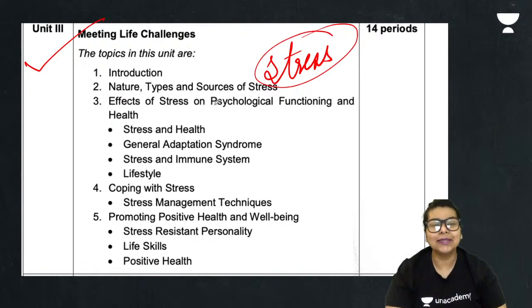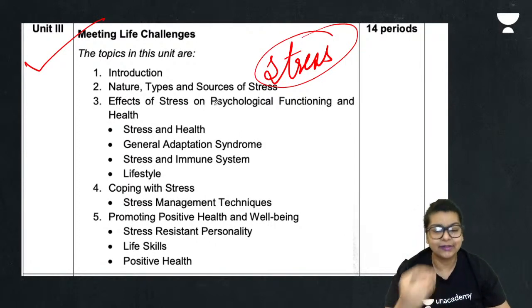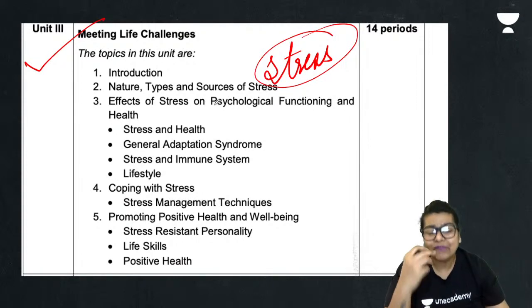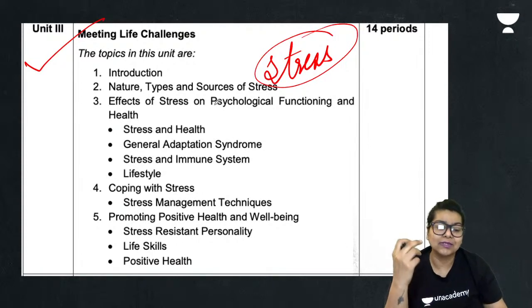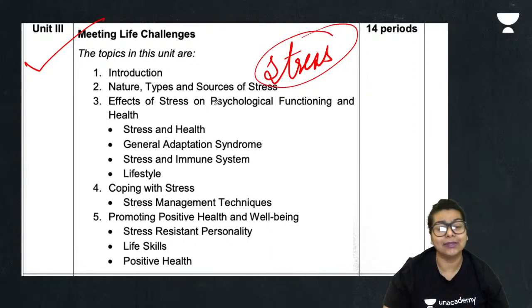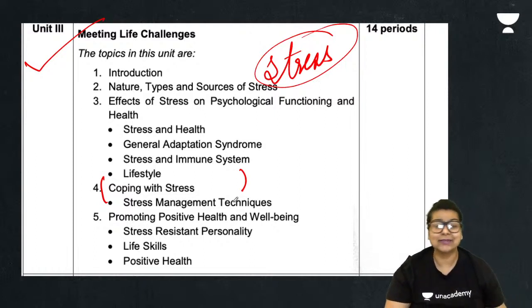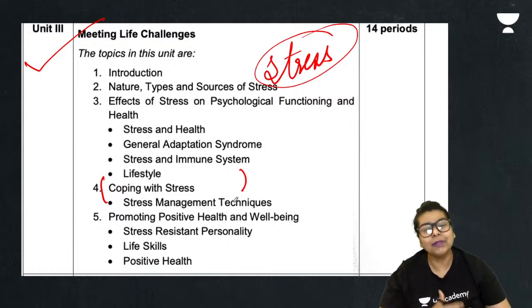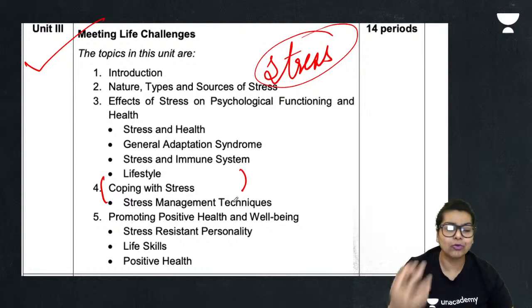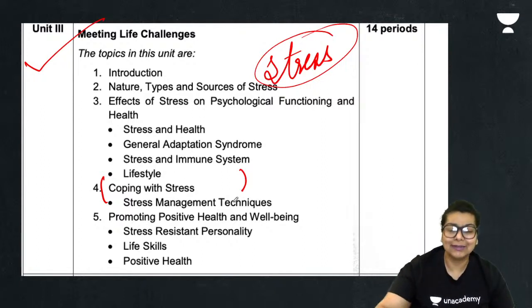So, all these things are very important when we speak about the concept of stress. If it is not attended to, it can reach fatal aspects for a person. A person can have so many issues if the stress is not taken care of. Then, how do you cope with stress? There are different management techniques. Sometimes people say exercising, some people say yoga. What can be done to have a positive outlook and positive health perspective would be covered in this chapter.